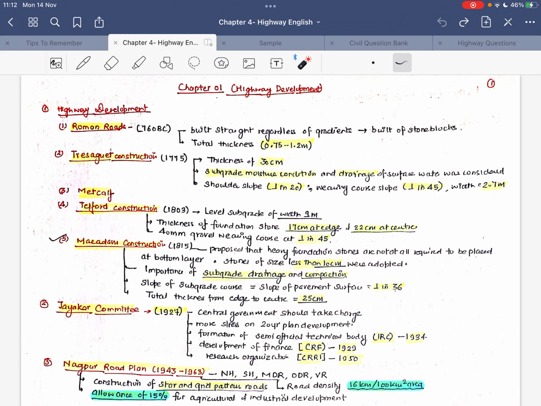Okay, now let's first discuss chapter number 1, which is highway development. In highway development, the first roads developed were the Roman roads, in the year 760 BC. Those roads were built straight regardless of the gradients, and they were built of stone blocks. The total thickness of those roads was 0.75 to 1.2 meter. Okay, so this question may be asked.